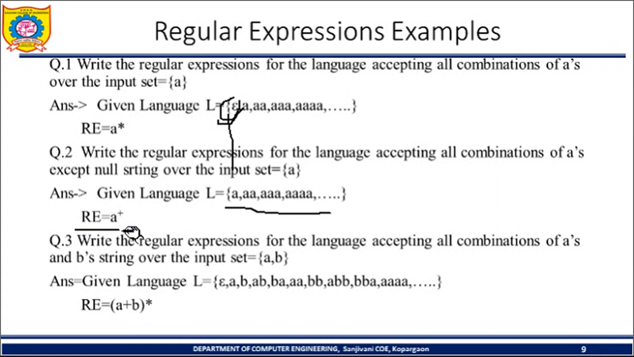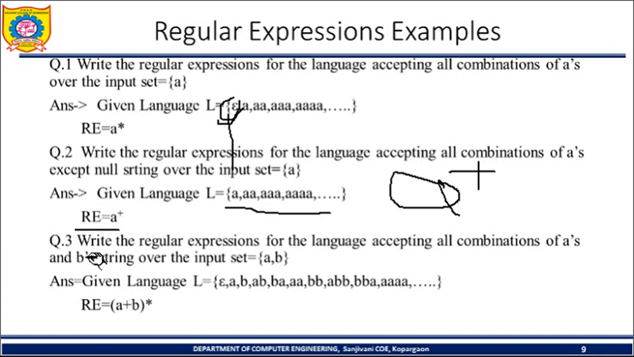For that, the regular expression is a plus, meaning the positive closure of a, that is a with a superscript plus. This indicates that at least 1 time I need to select a, at least 1. There may be cases where you select it 2 times, 3 times, 4 times, like this.